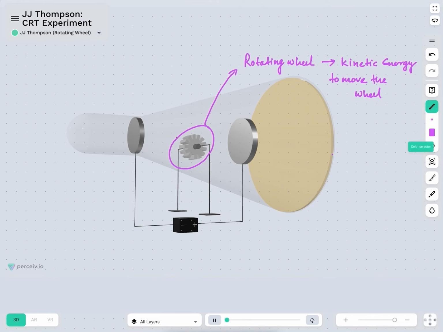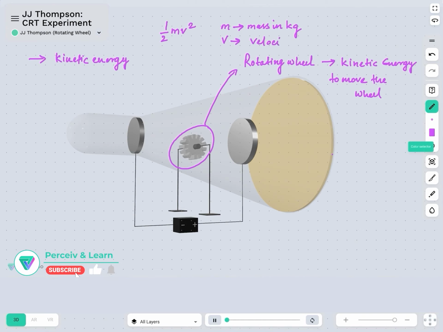So one thing can be clearly established over here is that this cathode ray, whatever its nature is, is having kinetic energy. We know that kinetic energy is 1 by 2 mv square. As per SI units, m is mass in kg and v is velocity in meter per second.